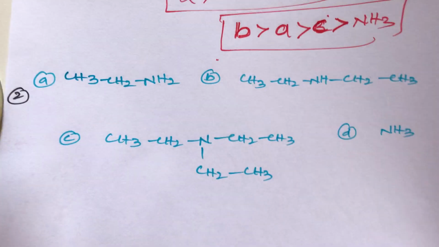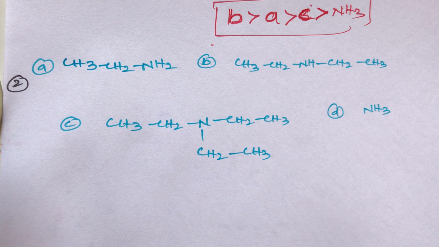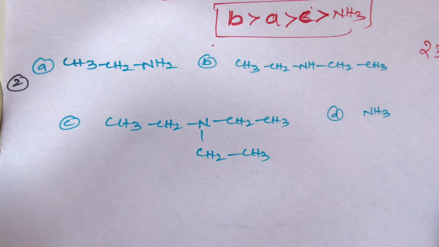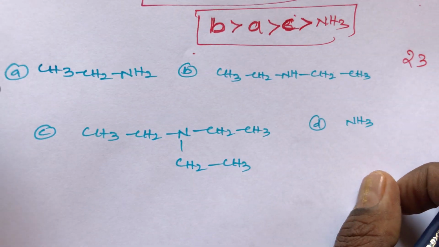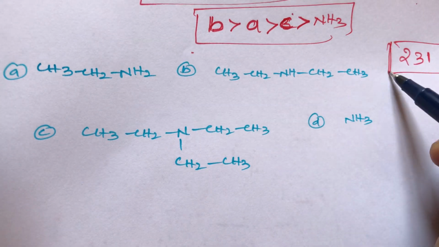Now take another example: basic strength of amines in aqueous medium only for ethyl groups. If the compounds have only ethyl groups, the condition is trick number 3, that is 231. Remember, students, 231.